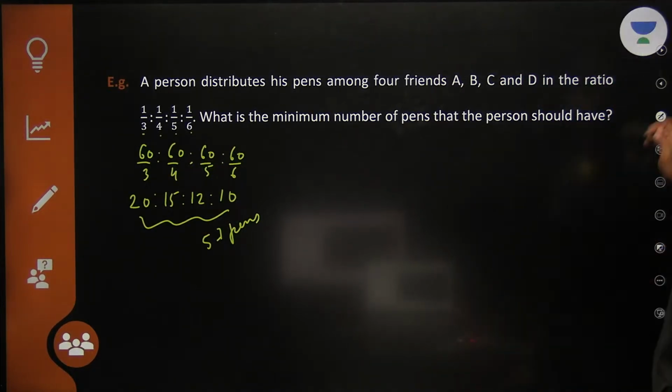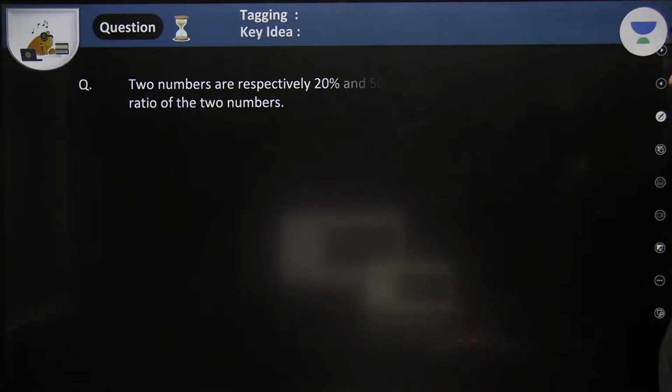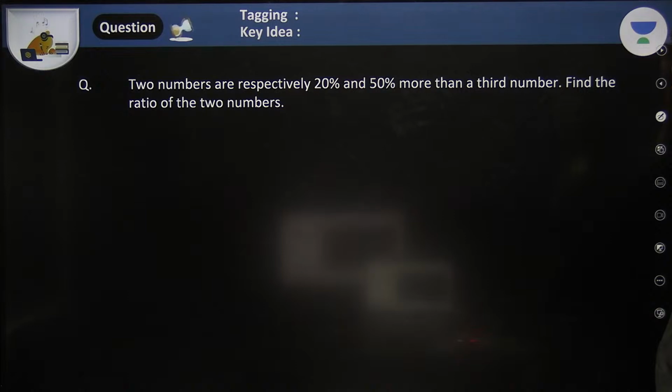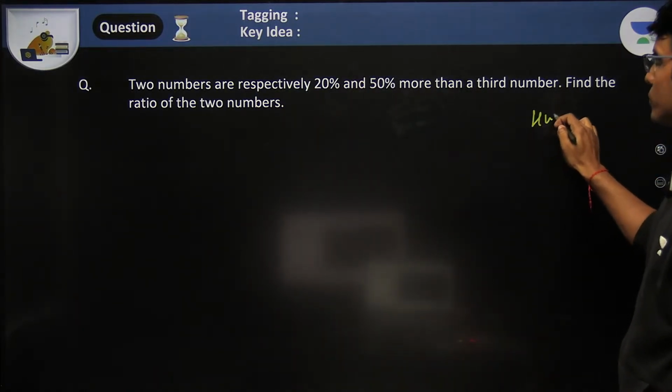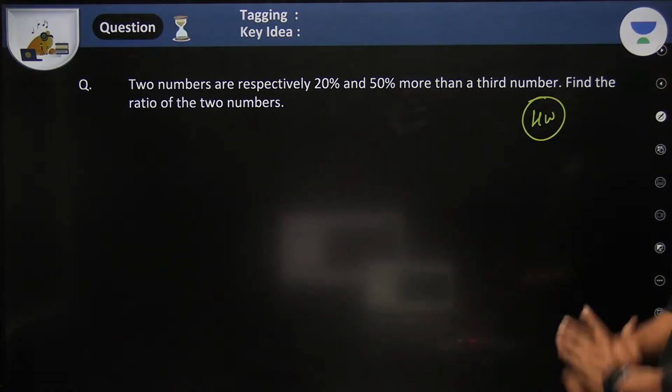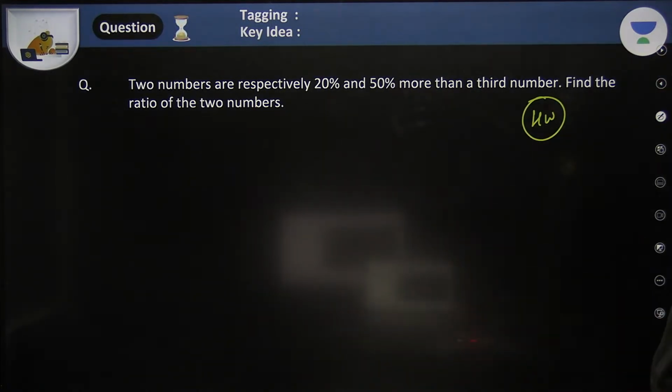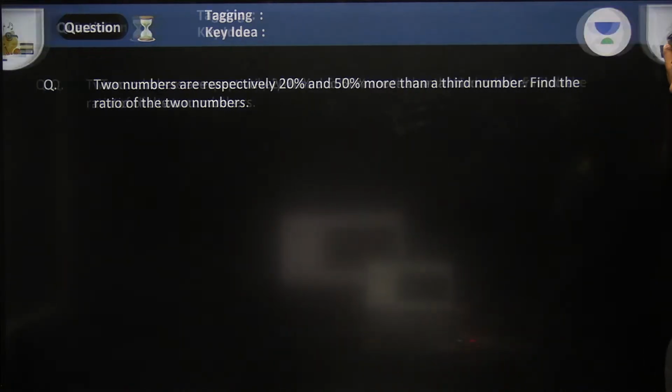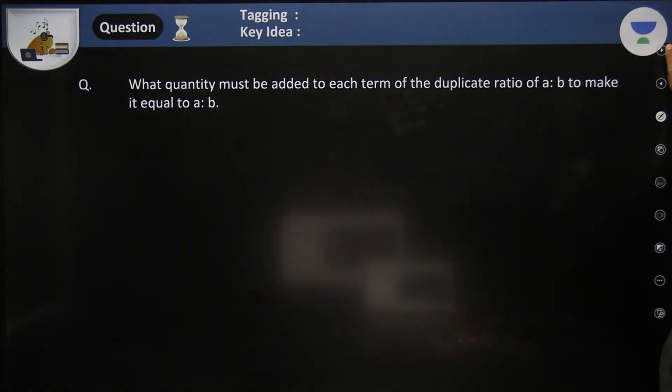Perfect. Now these are homework. This is first homework. This is second homework.